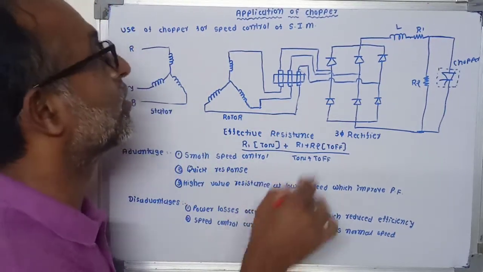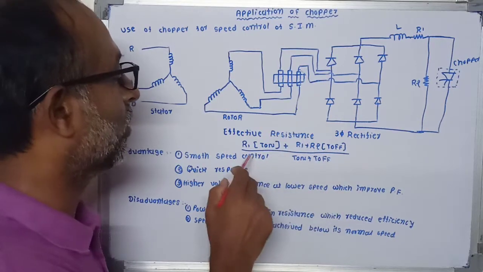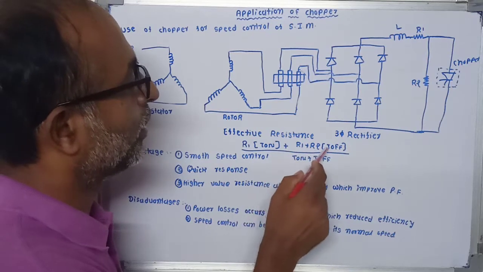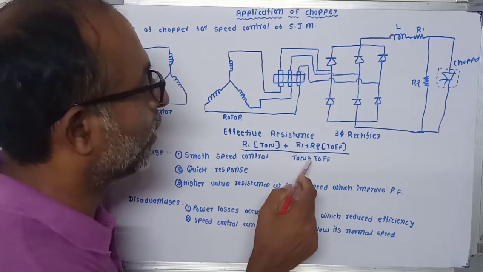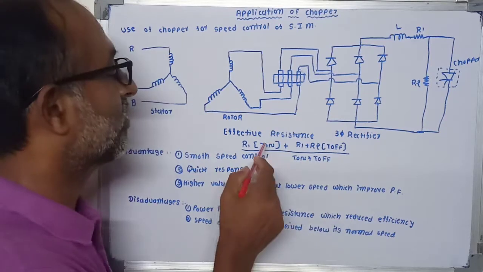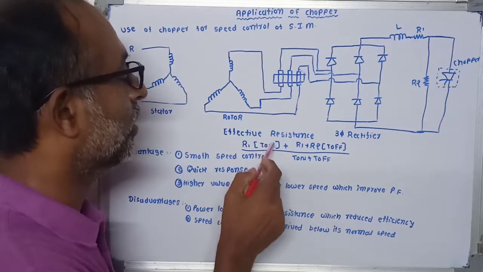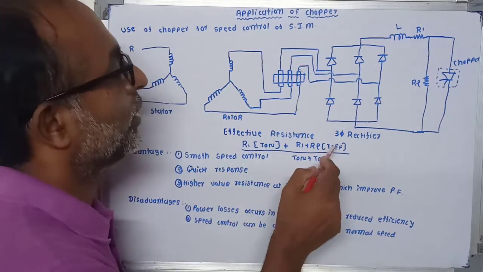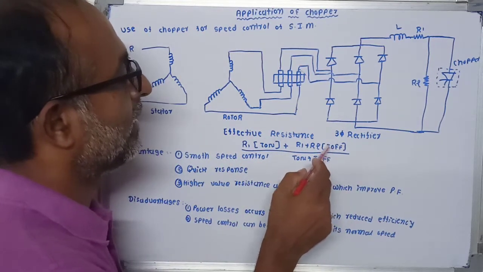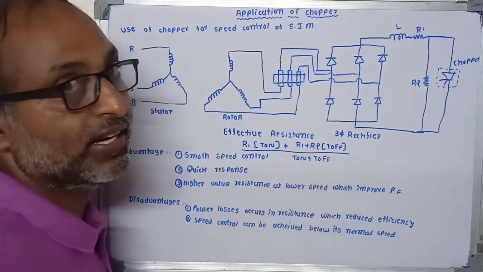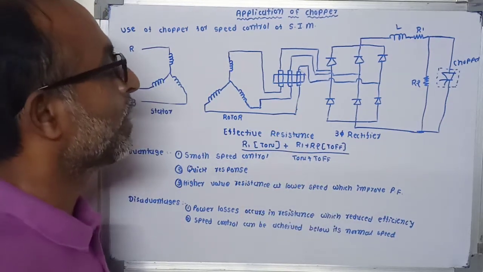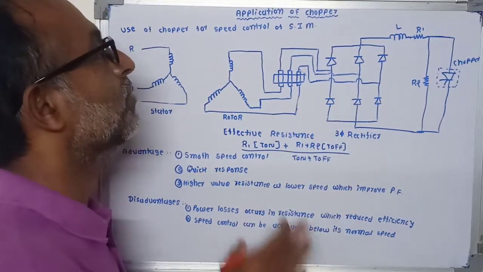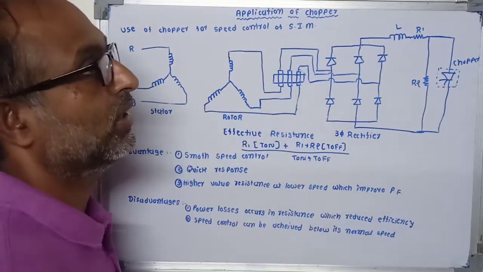The effective resistance of this slip ring induction motor is given by R1 into T on plus R1 plus R2 into T off, and the whole divided by T on plus T off. So when the thyristor is turned on, only R1 resistance is connected in this circuit. But when your chopper is turned off, R1 and R2 are connected in series, which will increase the total rotor resistance. This is the basic working principle of this chopper.